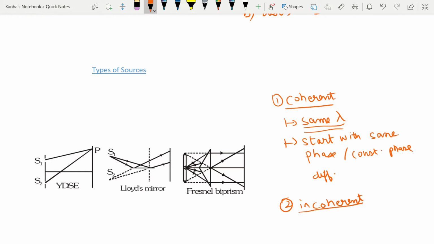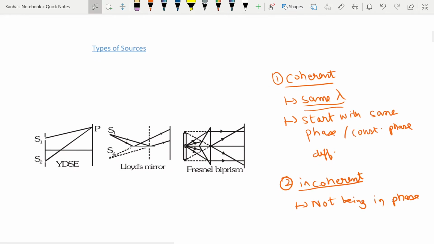If you look at incoherent sources, what happens here? Two independent monochromatic sources emit waves of the same wavelength, but the waves are not in phase, so they are incoherent. So the condition is waves not being in phase. And why does this happen? Because the atoms cannot emit light waves in the same phase, and these sources are said to be incoherent sources. By using two independent laser beams, it can be possible to record the interference pattern. Okay, this is one of the cases.